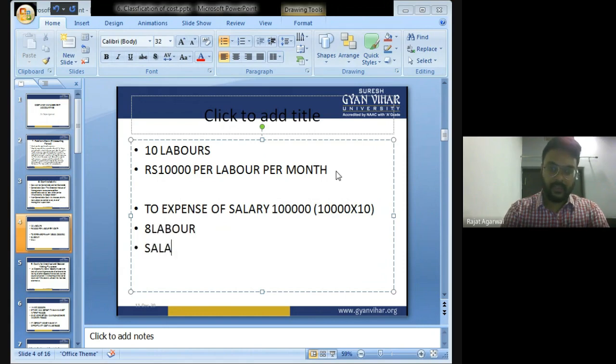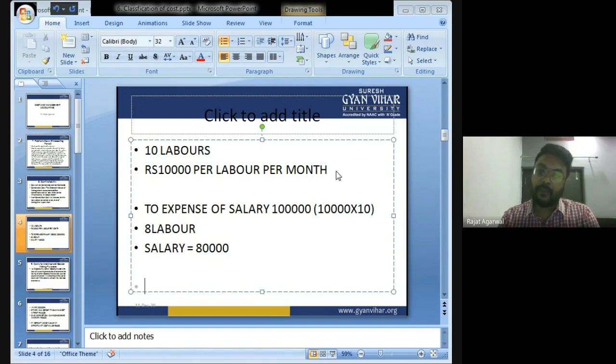And what will be the salary expense now? 80,000. So salary expense is a controllable expense. They have removed 2 employees from the factory, and now there are 8 laborers, and at the rate of 10,000 we are paying 80,000. We have controlled this expense.